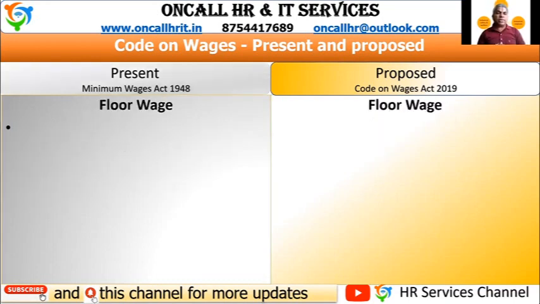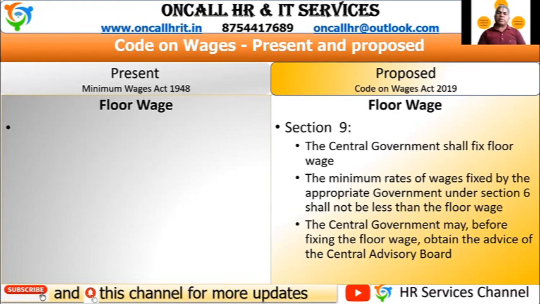Another new thing given in the proposed act is floor wages. What is floor wages? In the Minimum Wages Act, there is no concept of floor wages. Here, there is a floor wage. Section 9 clearly defines what is floor wages. Floor wages is fixed by the central government, and no minimum wages should be lesser than the floor wages. That means no appropriate government shall fix the minimum wages less than the floor wage.